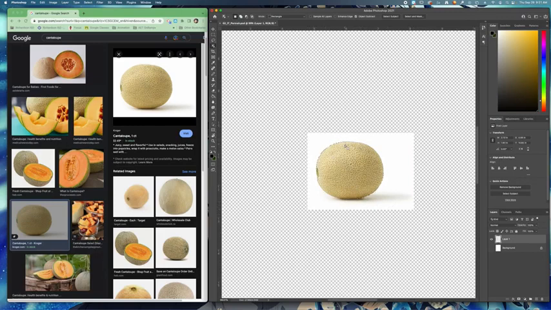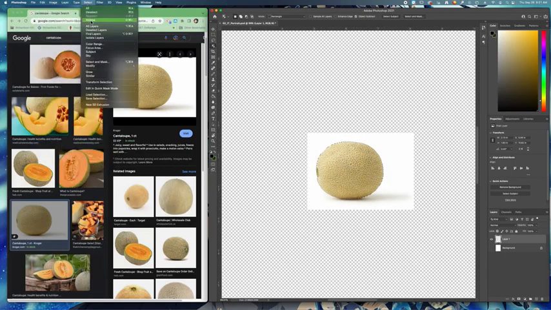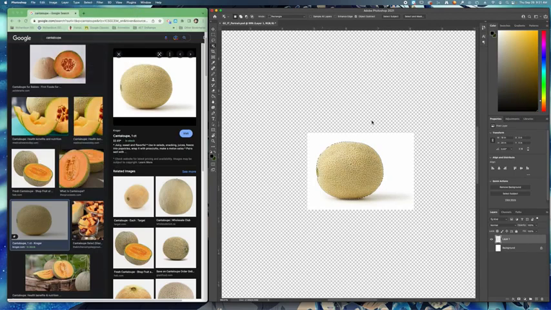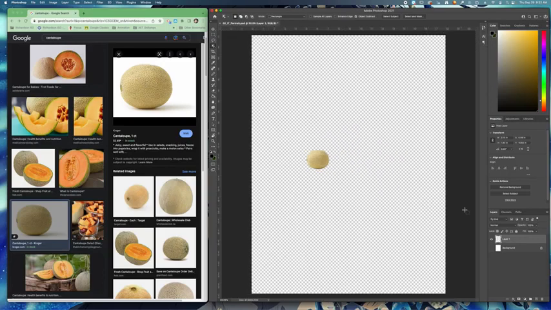So object selection selected the melon, but we want to delete the background. So I'm going to go to Select, Inverse. So it's going to inverse the selection. That means the opposite. There you go. Command D to deselect. So now I have the melon without that white background. I'm going to leave the background off just so that I know if another image I bring in has a white background, I can delete it. So now I have the cantaloupe by itself.